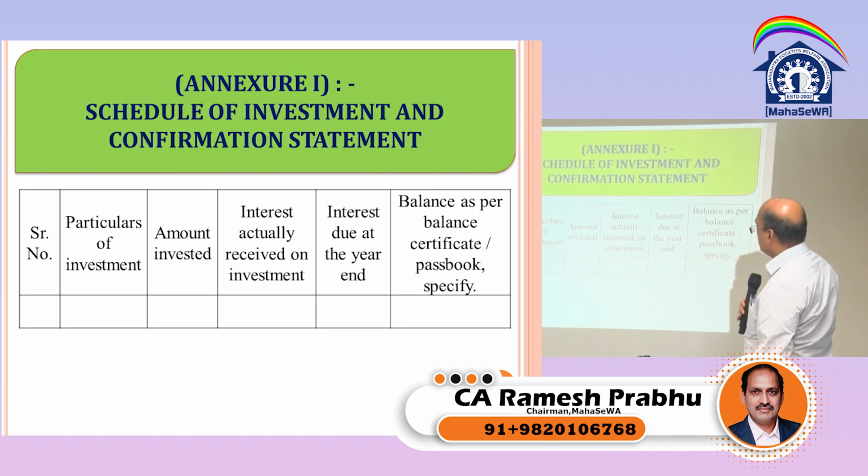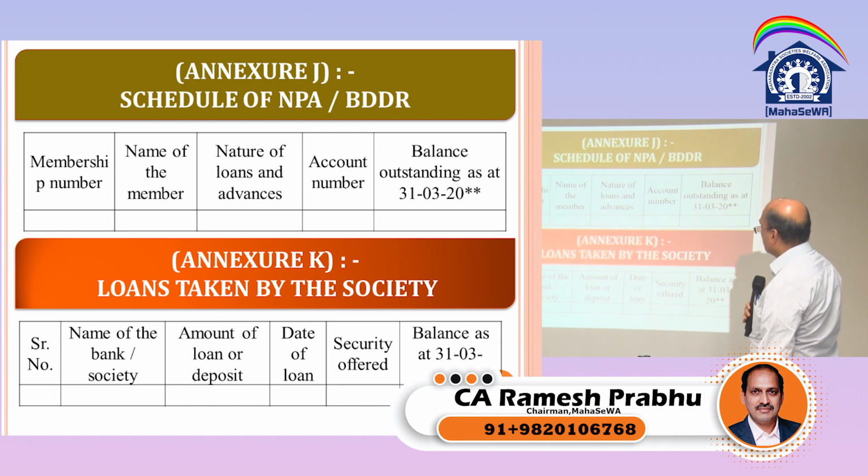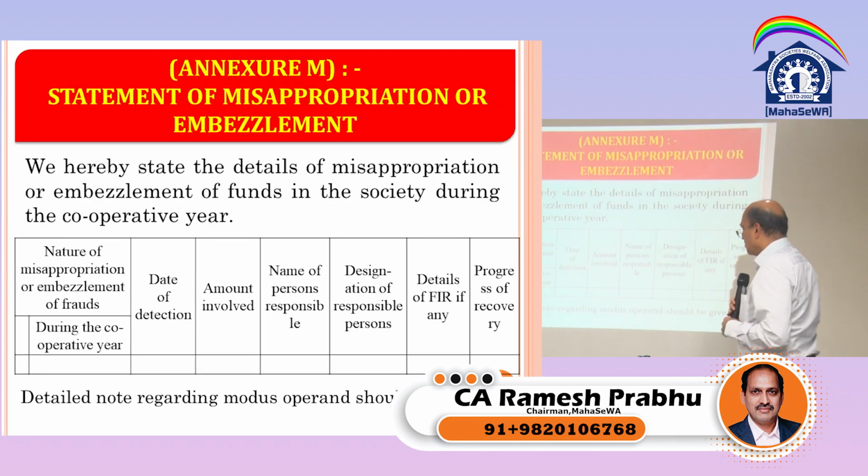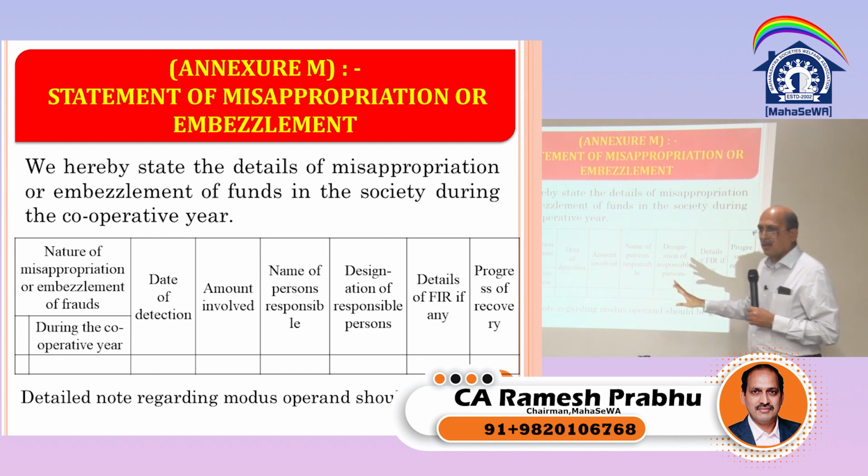Then schedule of investment, that we have already seen. What is the fixed deposit, amount invested, actually received, interest due during the year. Annexure J, schedule of NPA. K, loan taken by the society if they are taken. List of directors who were absent. Statement of misappropriation. If there is a misappropriation, you can take. If it is not there, you can straight away write no.